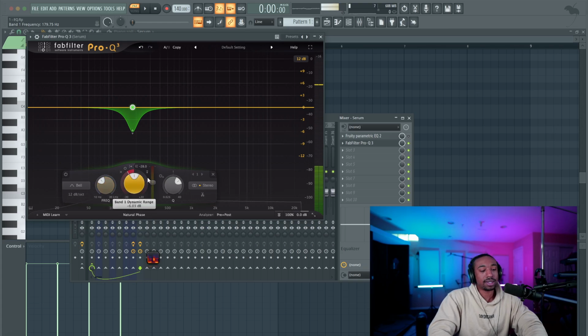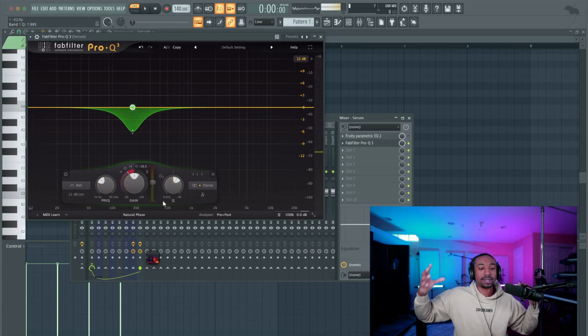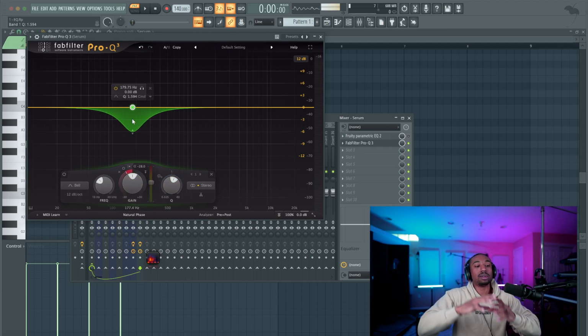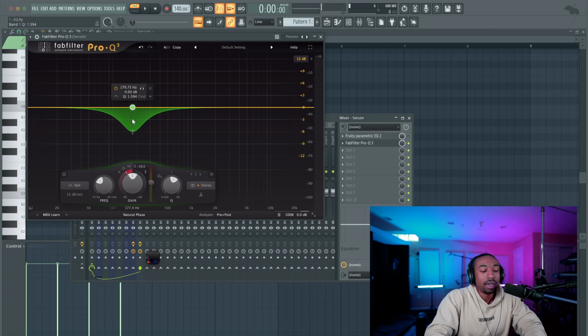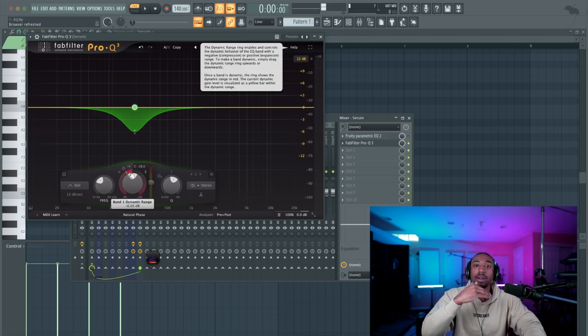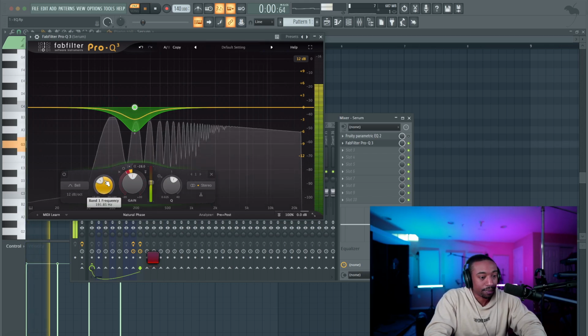Now, to exaggerate this effect, I'm going to widen the Q because for beginners, they need to hear stuff exaggerated. So I'm going to exaggerate for the beginners. Let's widen this out. Now, again, this is the potential range that I could affect. I'm not necessarily affecting it until that sound passes the threshold. And then the EQ does whatever I tell it to do. So in this case, it will pull out up to 6 dB of volume.